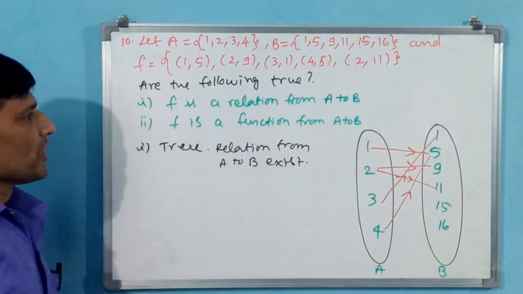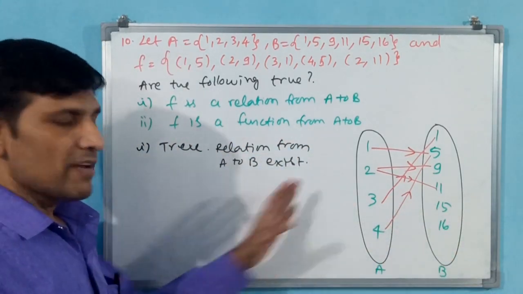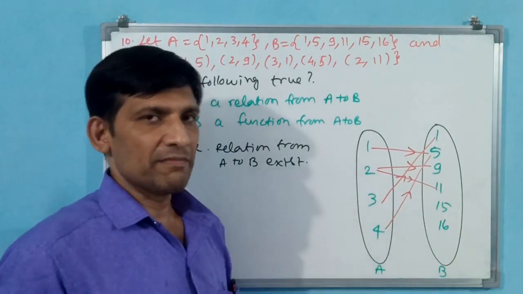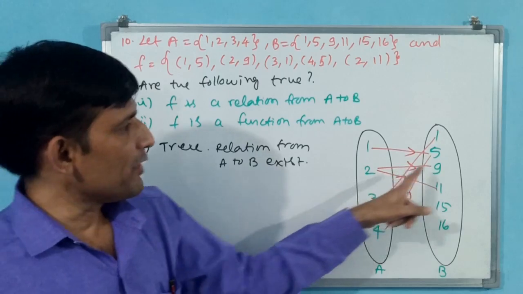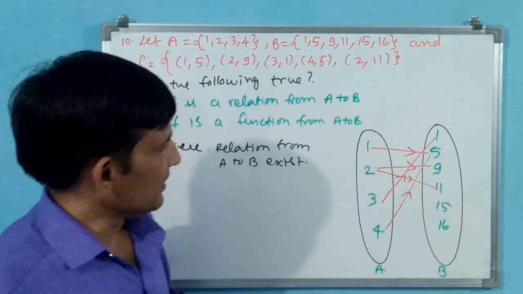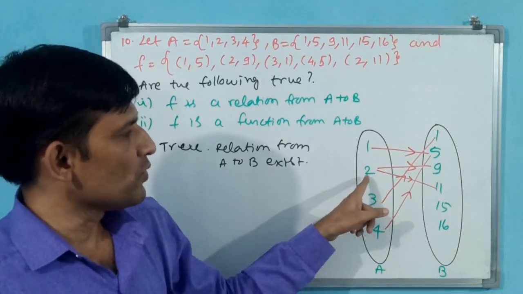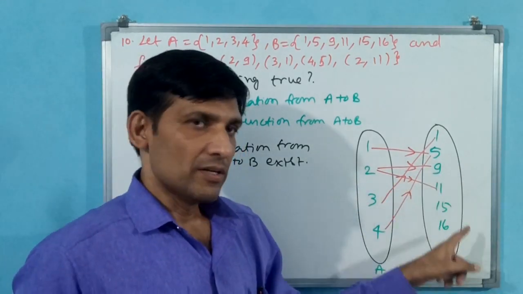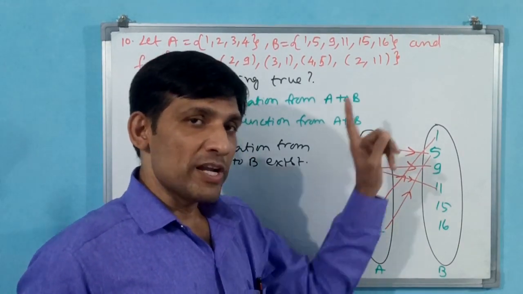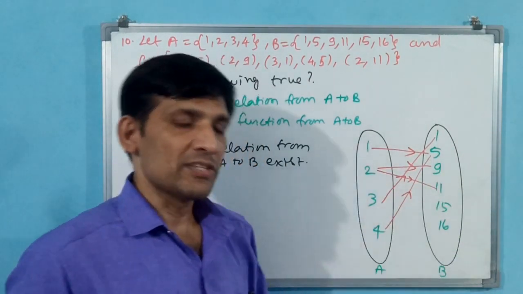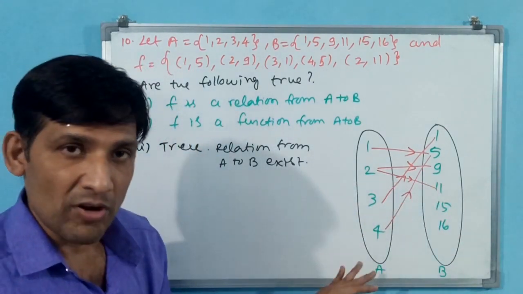Next, part 2. F is a function from A to B. Now here you think, is it a function? It is a relation, but is it a function? You see, 2 has 2 images, 9 and 11. In the remaining all, one image is there, but element 2 has 2 images in B. Every element in set A should have only one image in set B, then only it is called a function. But here element 2 has 2 images, that is why this is not a function.